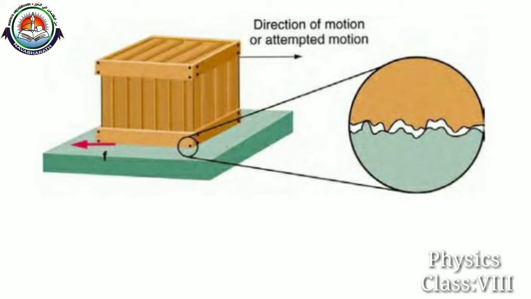Then when we are moving it, what will happen? The bottom of the wooden block may have some valleys or hills. At the same time this green surface also has valleys or hills. Why? Because both objects are solid objects. We already discussed that most solid objects are rough. Even when we feel the surface is smooth, there is still a presence of valleys and hills.